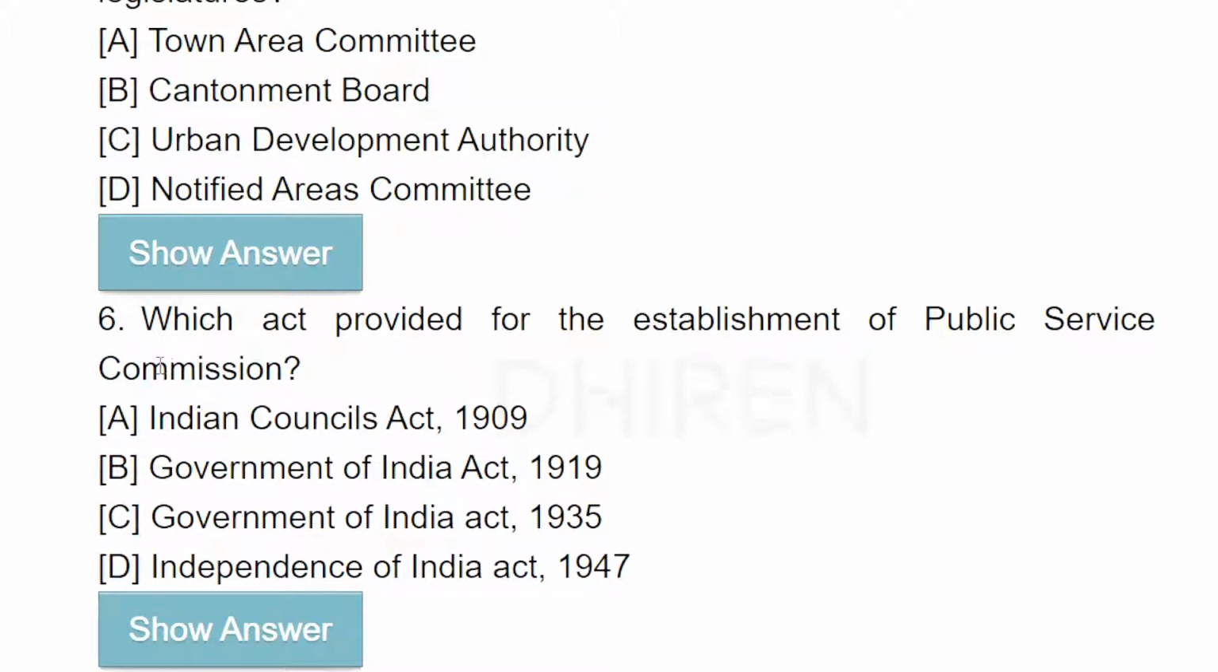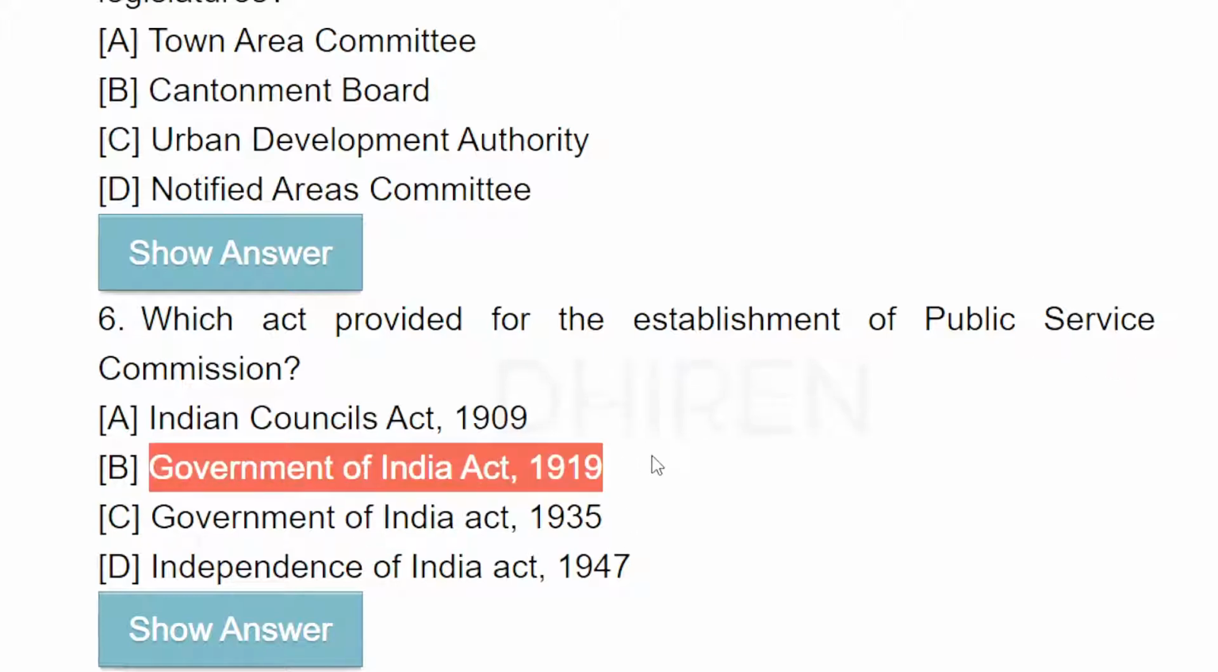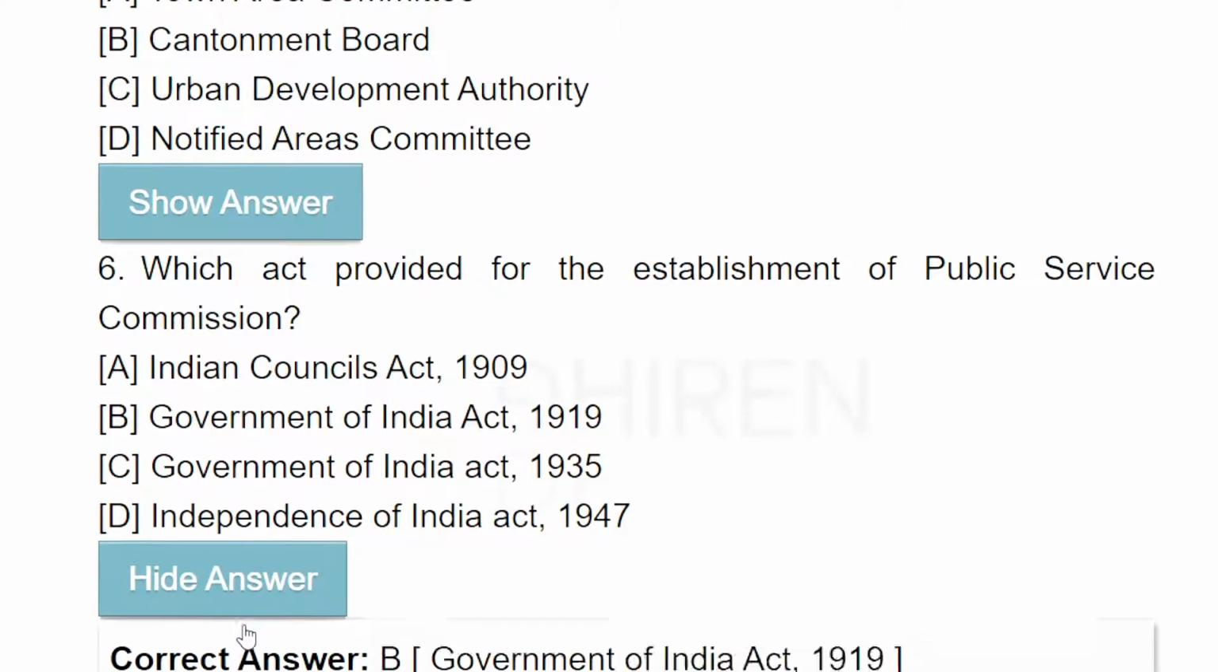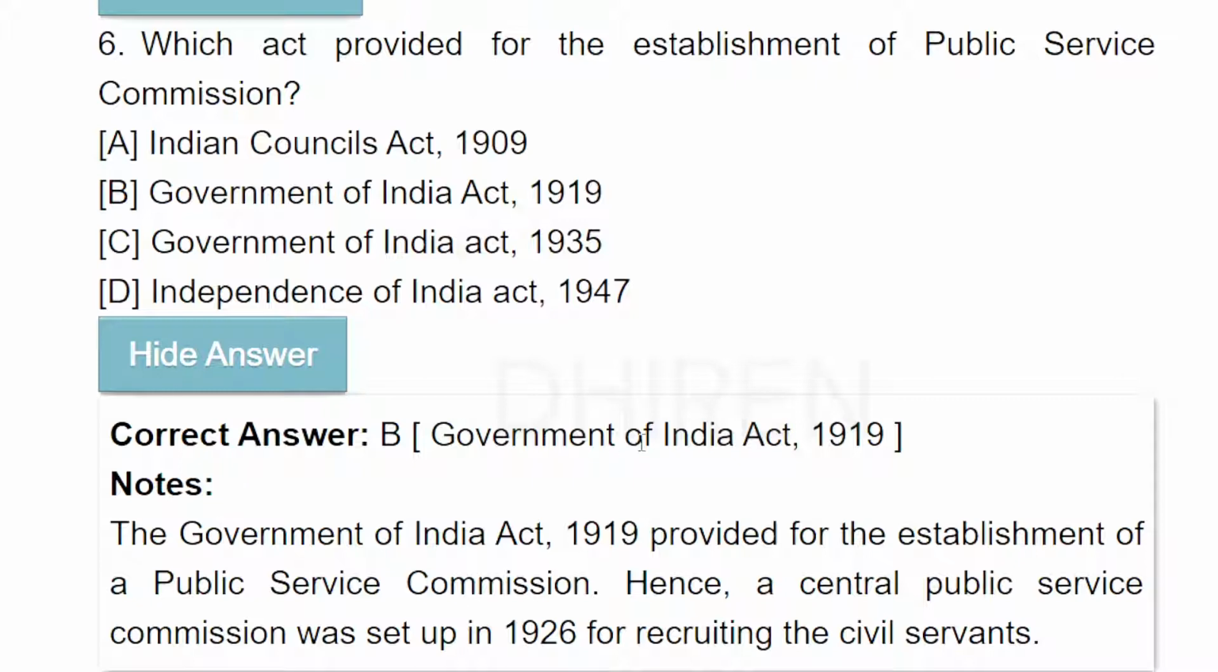Serial number 6. Which act provides for the establishment of Public Service Commission? Hope this one, Government of India Act 1919. Yes, correct. Government of India Act 1919 provided for the establishment of the Public Service Commission. Hence, a Central Public Service Commission was set up in 1926 for recruiting the civil servants.